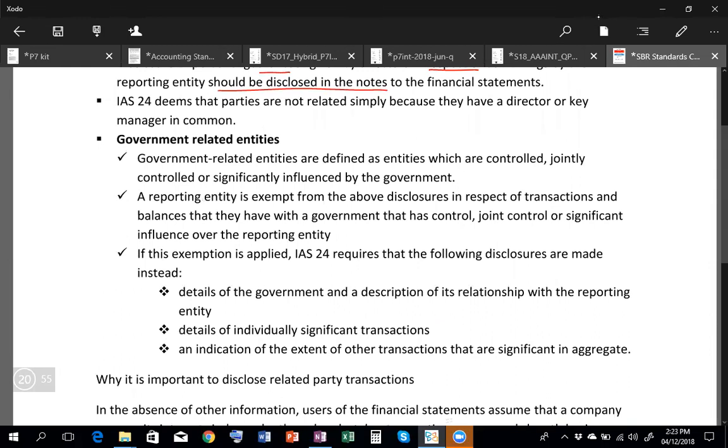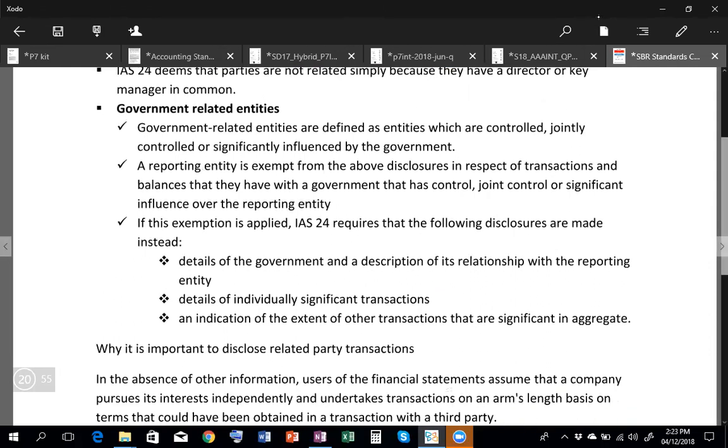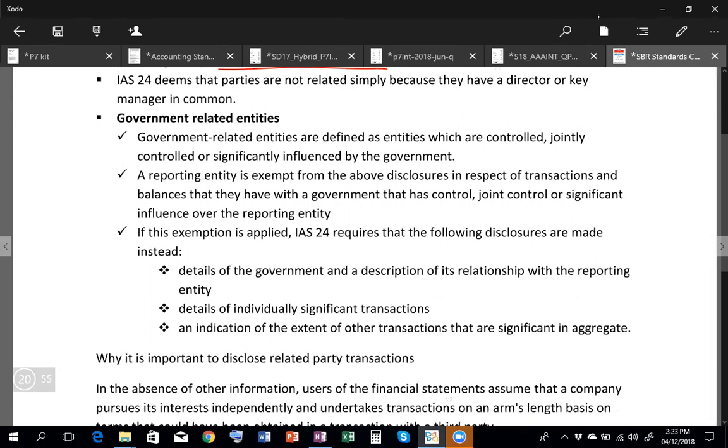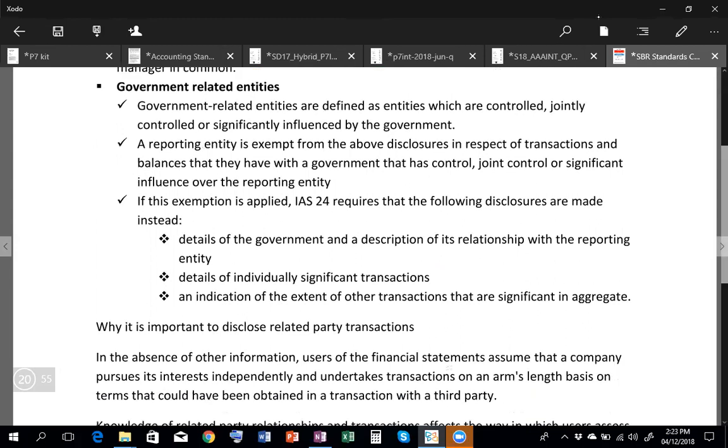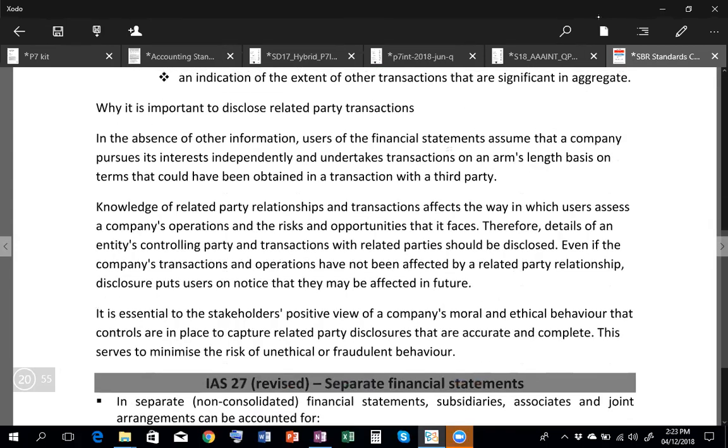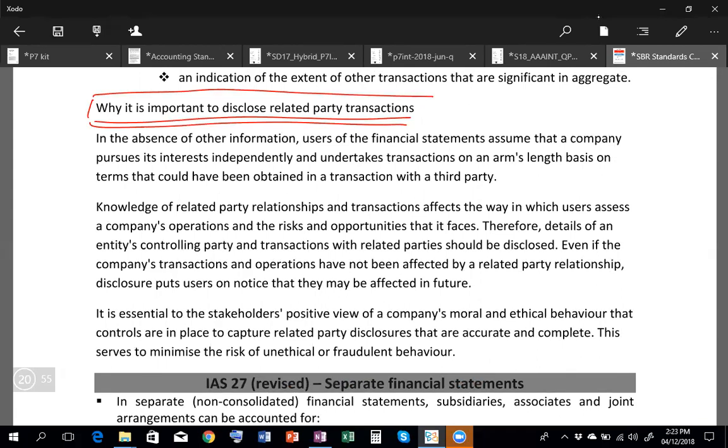Government-related entities, mostly semi-government institutions, have some different disclosure requirements, and you can read that as well. Then this is something very important: why is it important to disclose related party transactions? This is something you need to know. This can be tested in the exam as well, so this is again important.